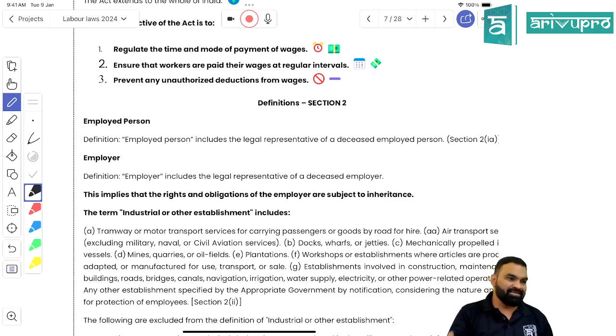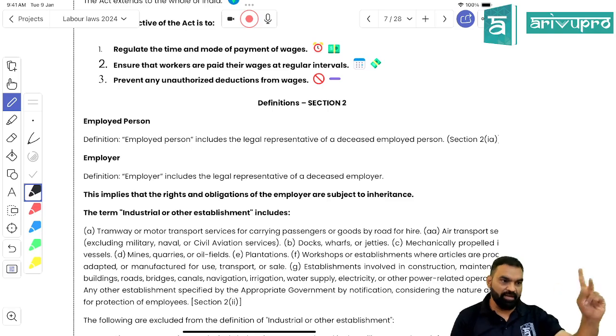Most preferably 6A, right? And we have done with the basics of Payment of Wages Act, right? What was the basics of Payment of Wages Act? That if you are well versed with Payment of Wages Act, you would get to know what would be the due date of payment of wages, because you have to make the payment on due date or before that. If you make it delayed, you would be subject to consequences, right? Second, you know what should be the wage period. It should not be more than that, right?